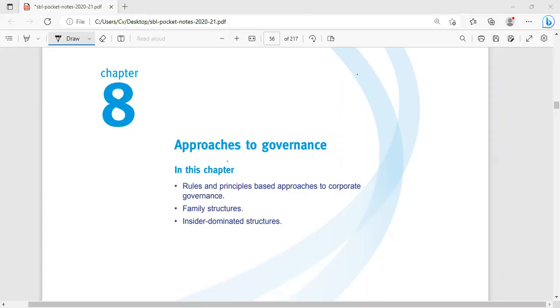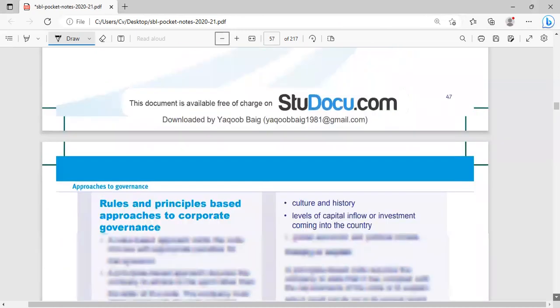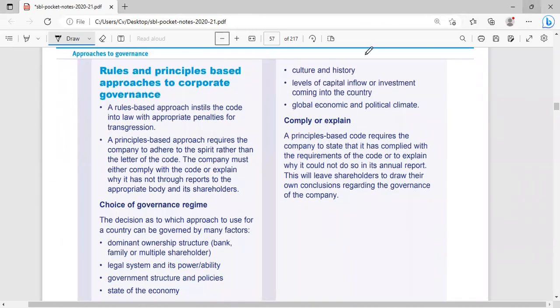The focus of this chapter is the rules and principle based approach to corporate governance. We will discuss family structure, although we also discussed it slightly in our last class. But today we will discuss in detail how family structure can influence corporate governance, and we will also discuss insider domination structure. So these are the three basic areas which need to be discussed here.